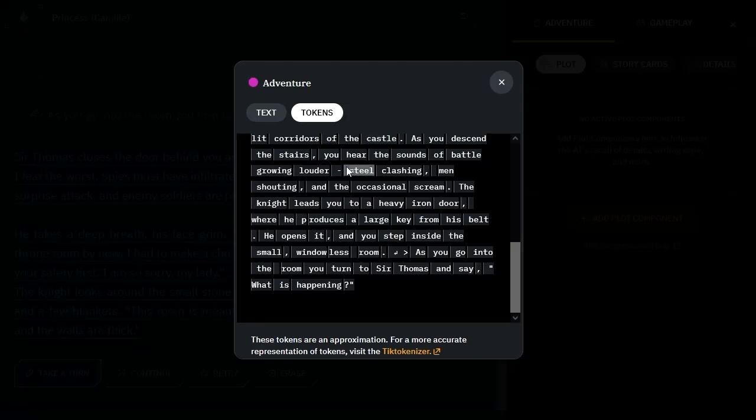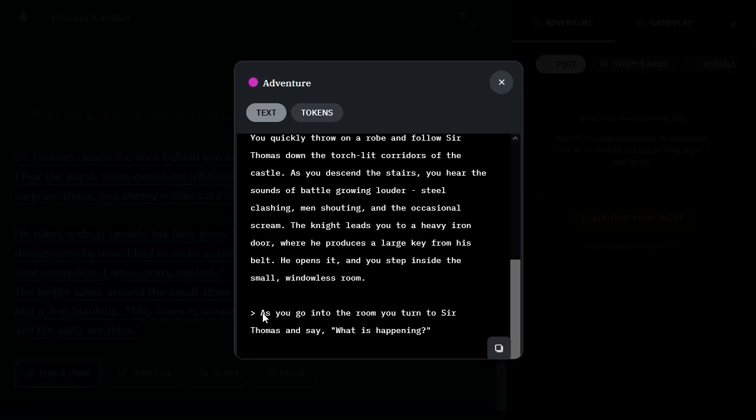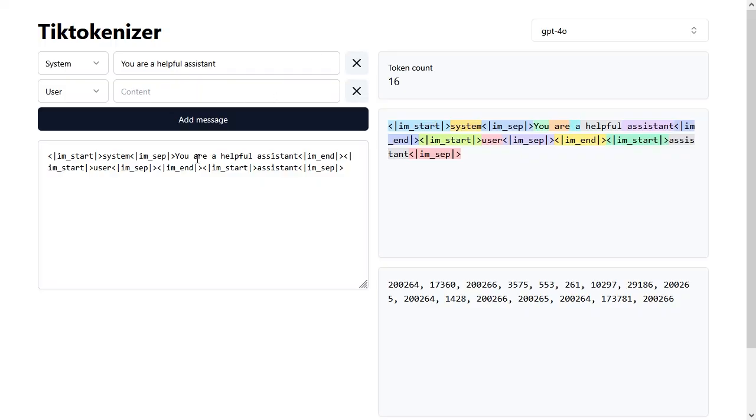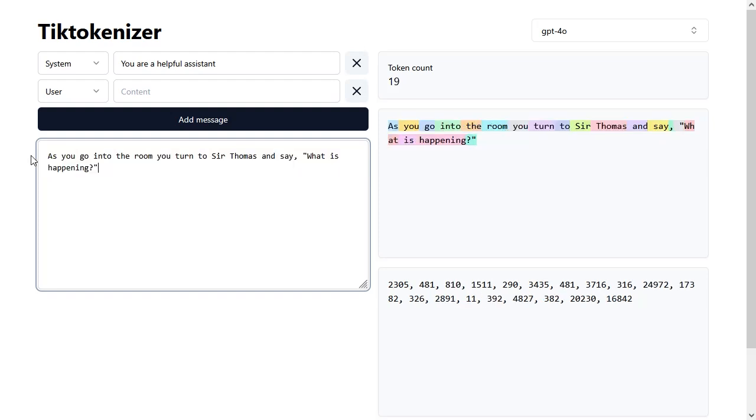And I'm going to actually go and grab my message to show you how it breaks it down, I guess. So I'm going to hit Control-C right there. Then we're going to go back into this tokenizer thing. And I'm going to set this as my message. Do I understand it? Not at all. But here you can actually see, oh look, 16842 is apparently a question mark and quotation marks or something.